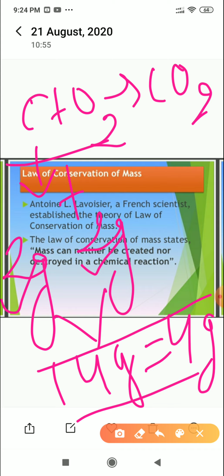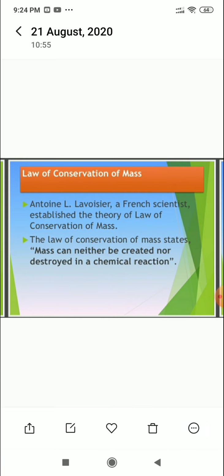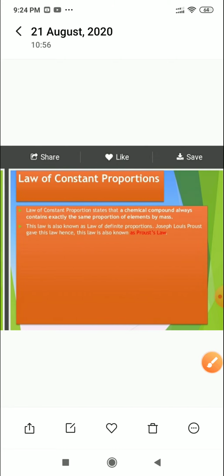Now we are coming to the second law, that is the law of constant proportion. The law of constant proportion was given by Joseph Proust. The law of conservation of mass was given by Antoine Lavoisier. The law of constant proportion, which is also called the law of definite proportions, was given by the scientist whose name is Joseph Proust.